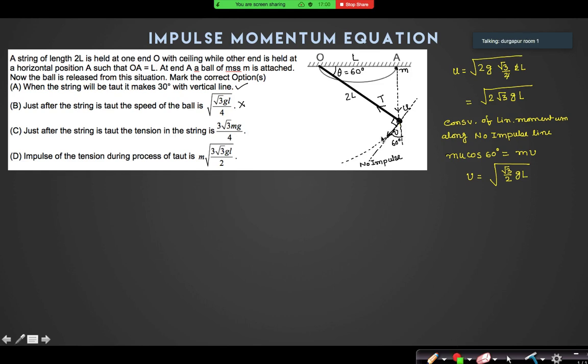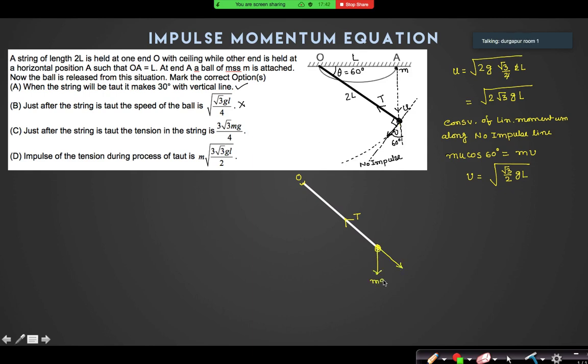Then after the string is taut, tension is no longer an impulsive force, because now the string has become taut. Suppose this is the string and the mass is here, and you are sitting here at O in a reference frame that is also rotating with this line. So at this instant, what are the forces that you will see? Sir, the centrifugal force, that is the pseudo force, and the component of the weight. Yes, weight, tension, and centrifugal force.